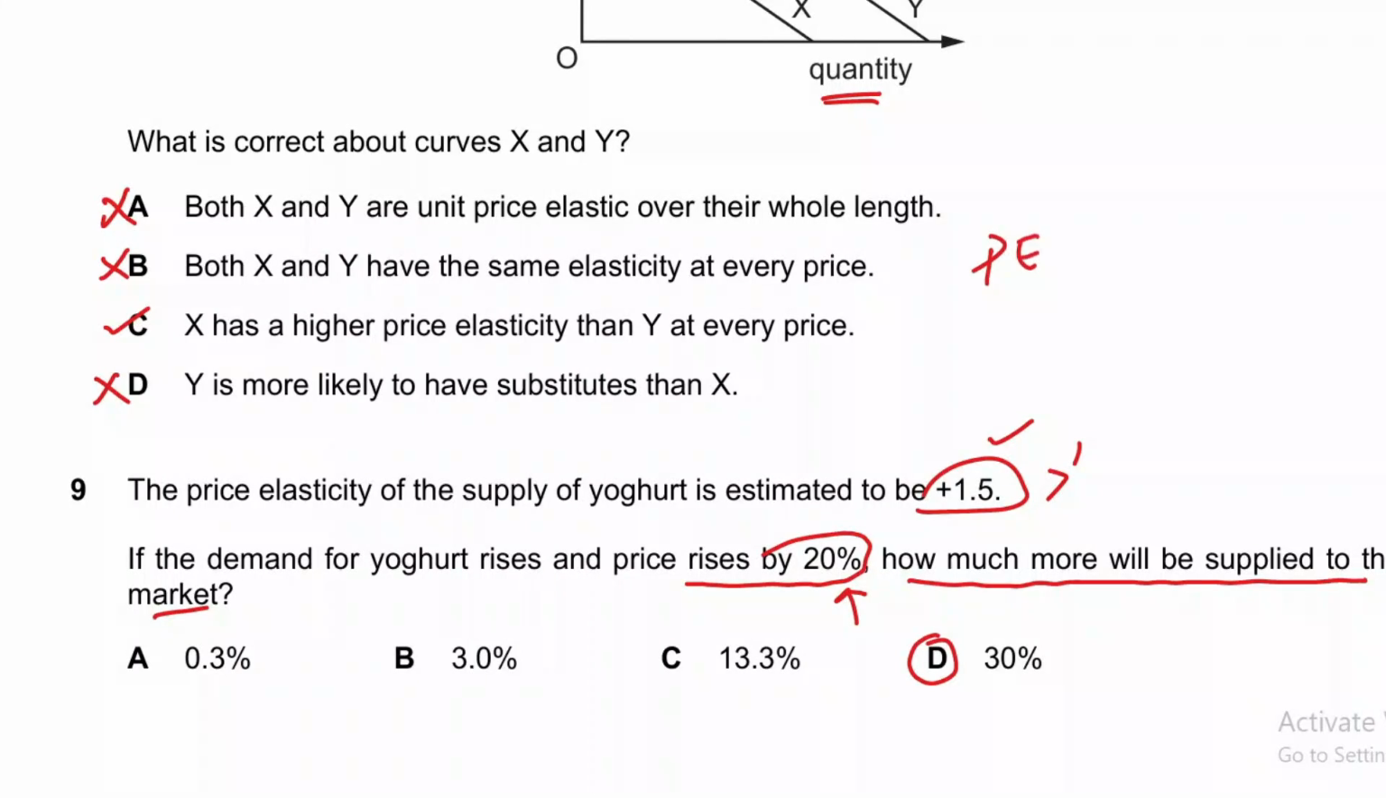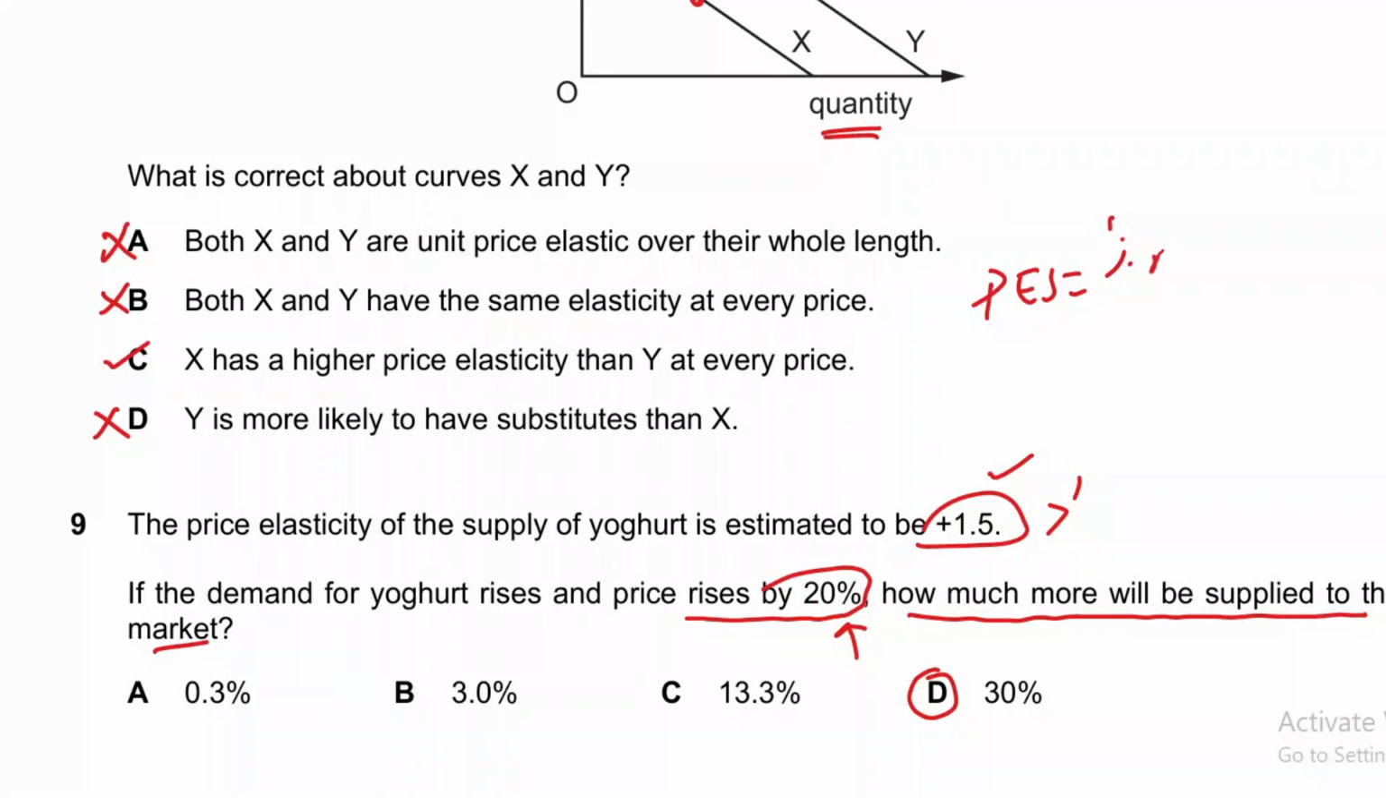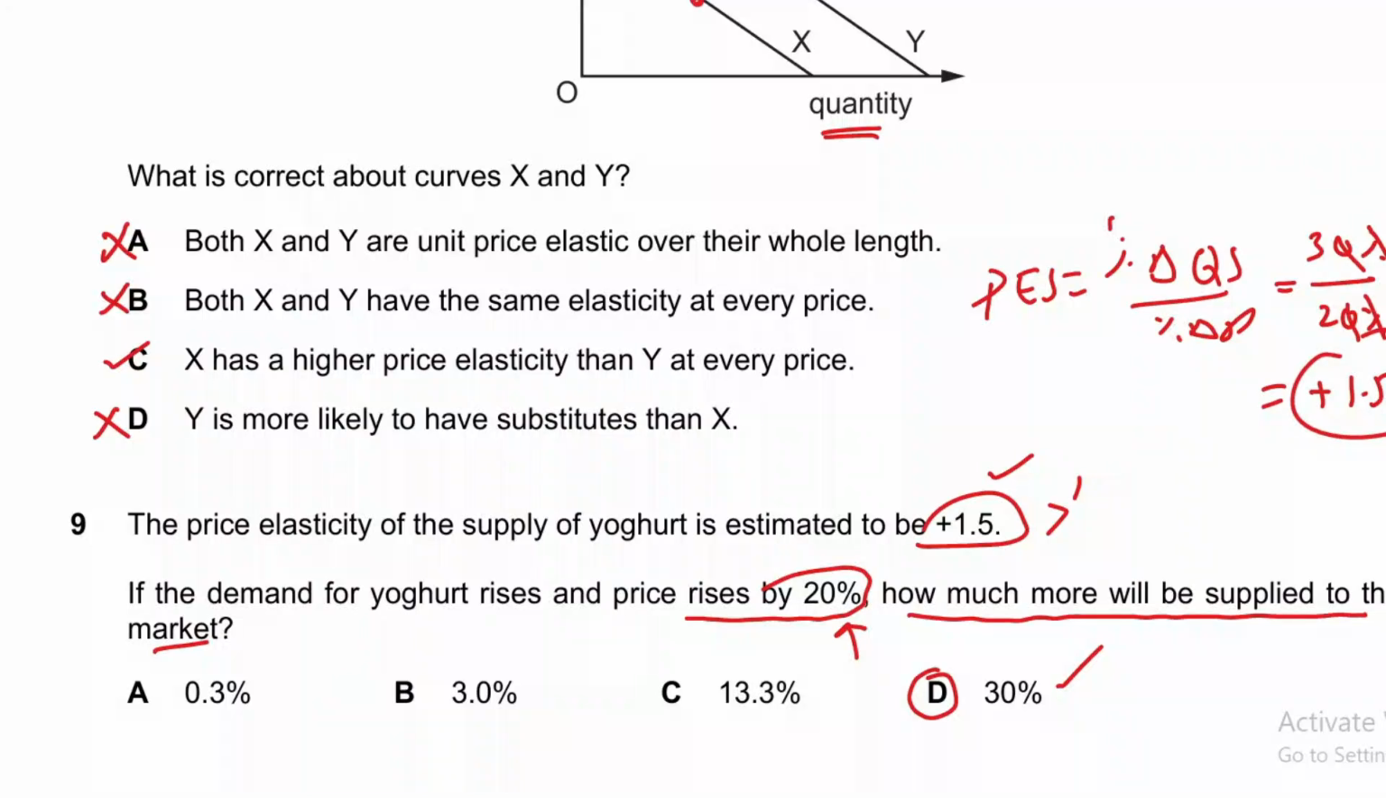Price elasticity of supply is equal to percentage change in quantity supplied over percentage change in price. If the percentage change in price is 20%, which the examiner has given, and if we pick a 30% change in quantity supplied, then 30% by 20% is equal to 1.5. The sign will be positive because price elasticity of supply is always positive. 30 divided by 20, you can cancel percentage sign with percentage sign, 0 with 0, 3 over 2 is equal to 1.5. So option D will be the correct answer.